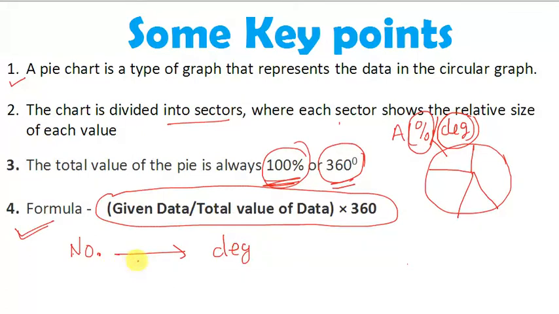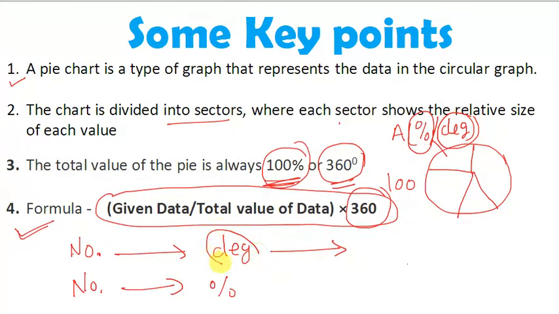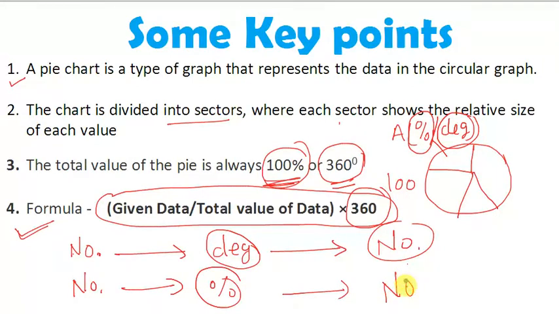If we convert the value in number into the value in percentage, then we will use 100 in place of 360. We can also convert the value in degree into the value in number, and the value in percentage into the value in number.